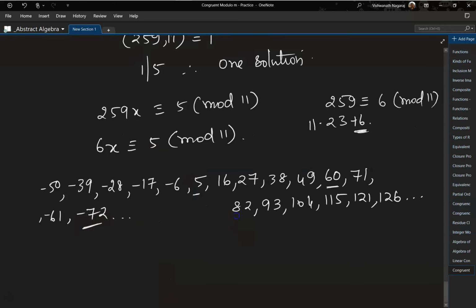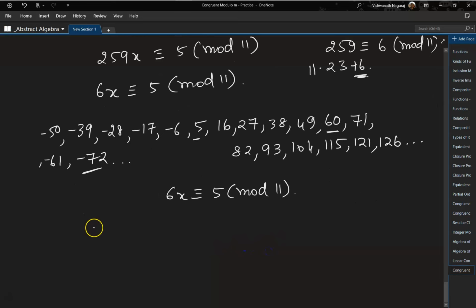Let's do both and see whether it actually gives you the same solution or not. 6x is congruent to 5 mod 11 using minus 72. We can write it as 6x is congruent to minus 72 mod 11.